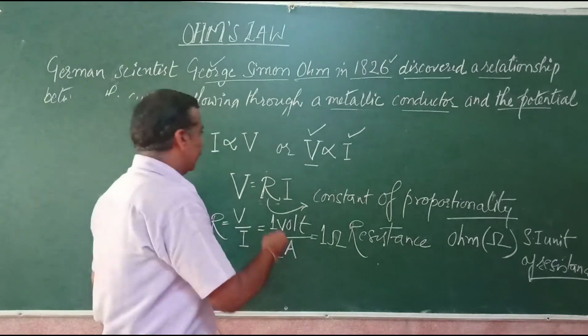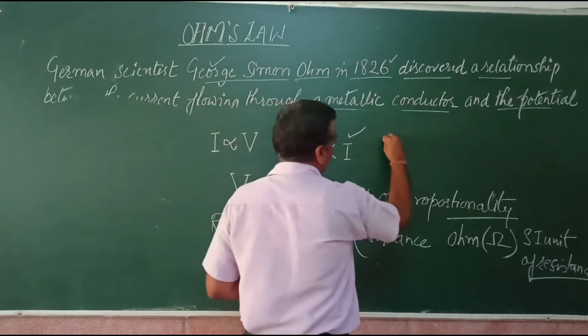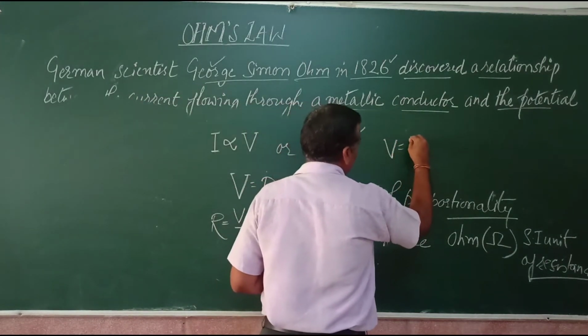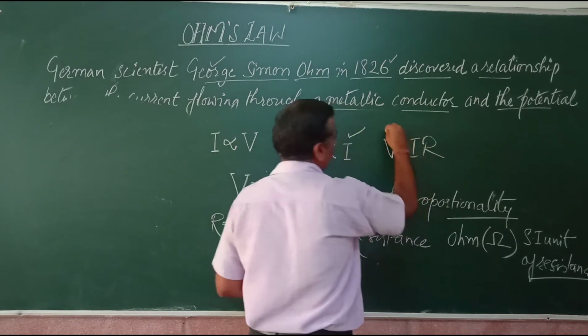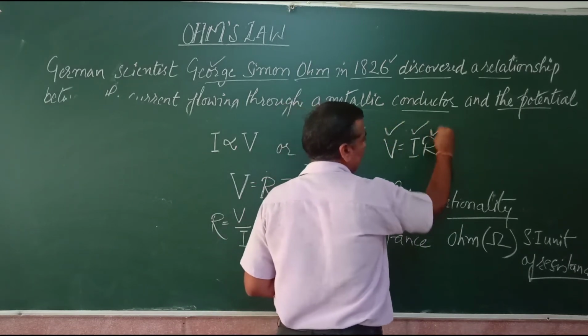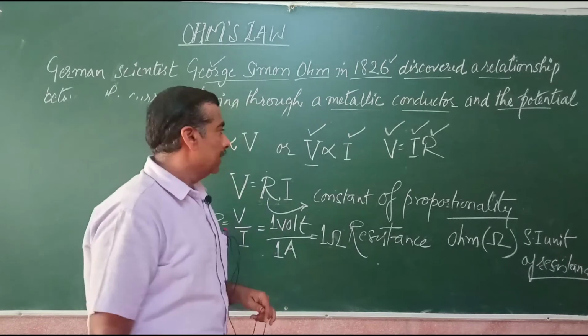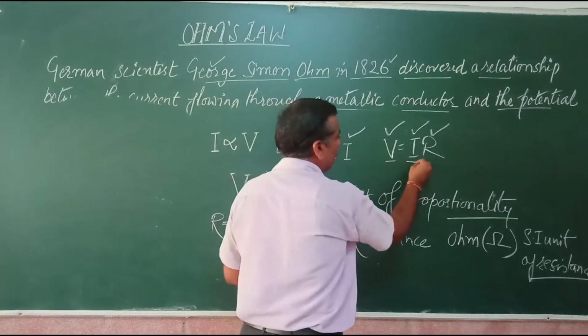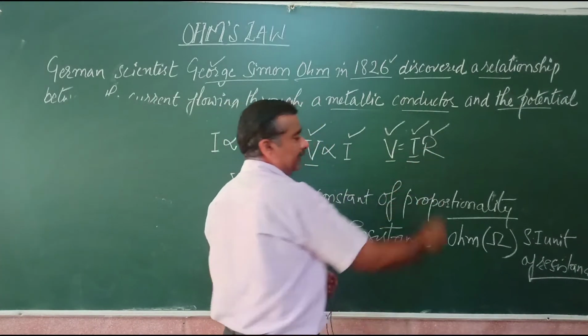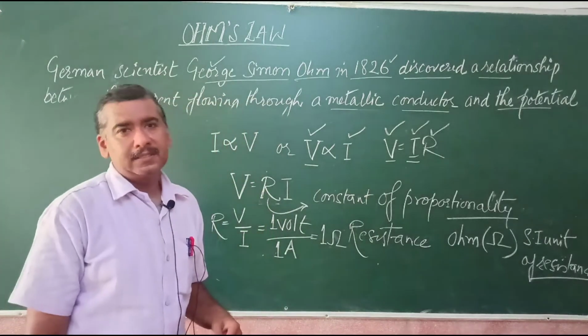So it has three components. V equals IR. It has three components: potential difference, the current and the resistance, right? Now if we know any two of them, हमारे को इसमें से कोई भी दो पता है तो हम तीसरे को easily find out कर सकते हैं.